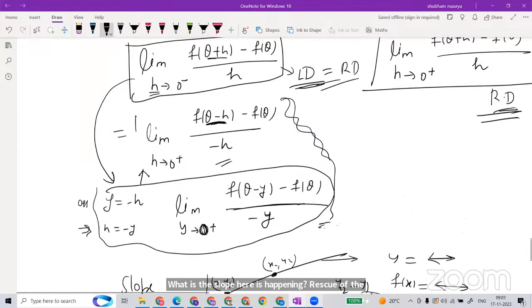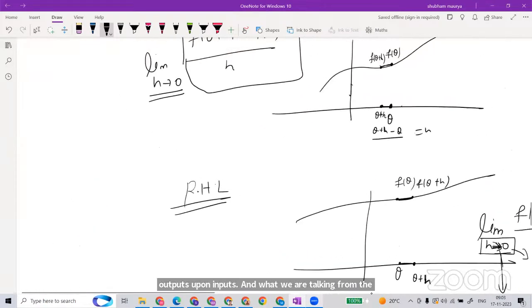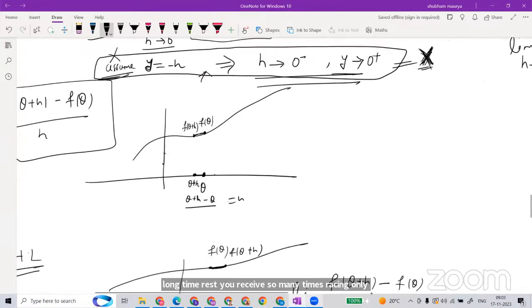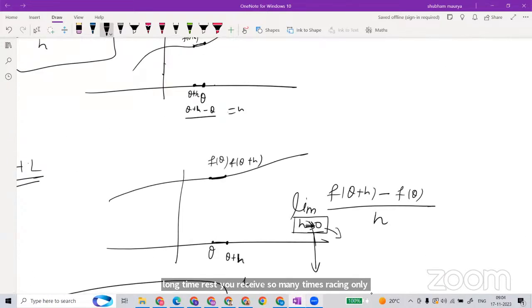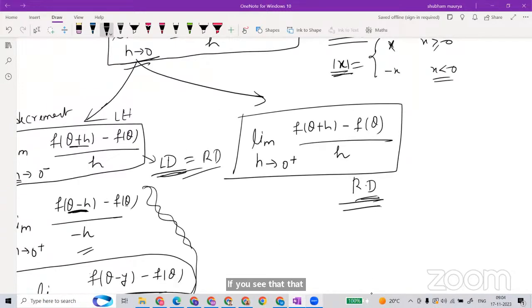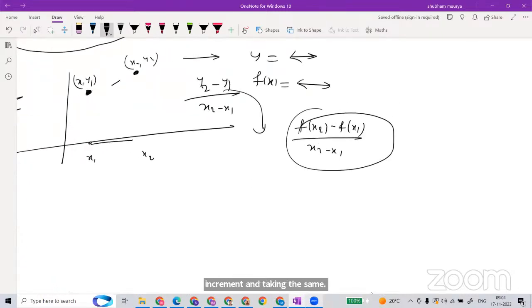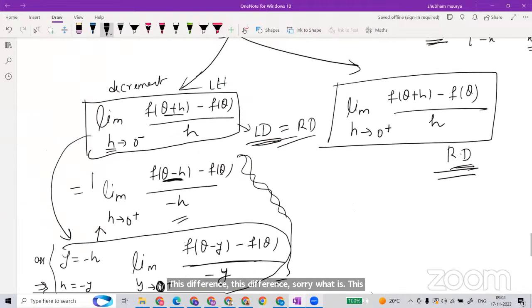And what we have been talking about for a long time is ratio, so many times ratio only. Many times I took the limit then. Everywhere you see that ratio and then a small increment. See what is here? This difference upon this difference. Same thing here we did.